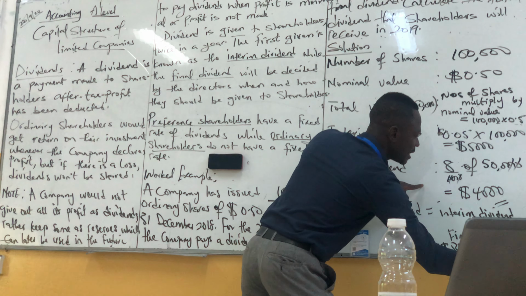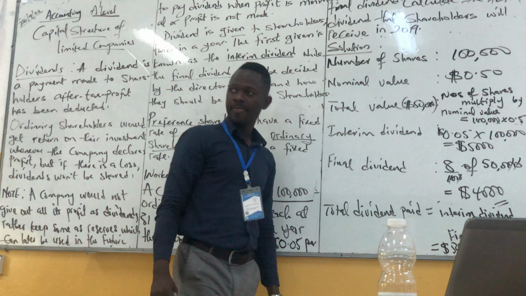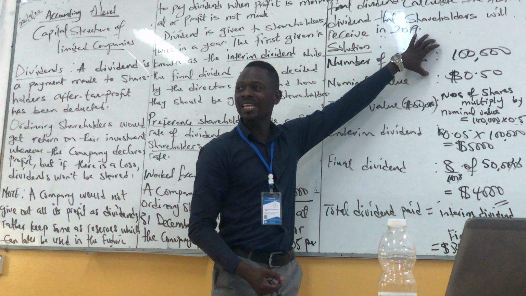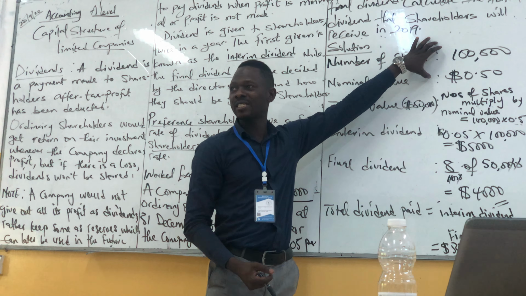That's $9,000. Is it clear? So for the 100,000 shares that the company is selling, it's going to get 50,000 in terms of share capital. It's going to get 50,000, and it's going to pay dividends of